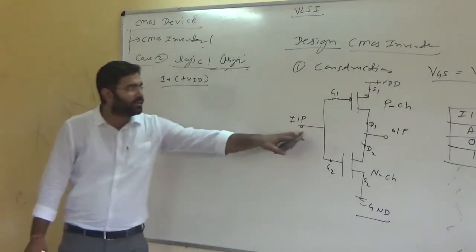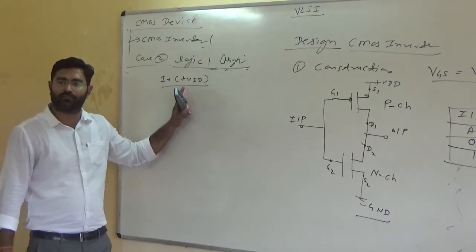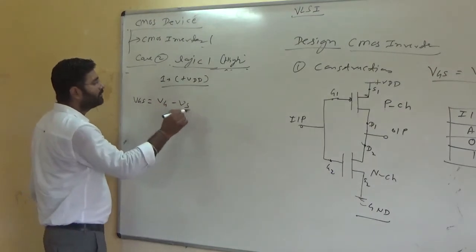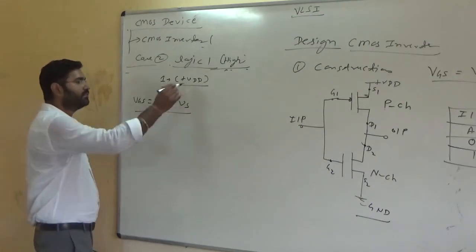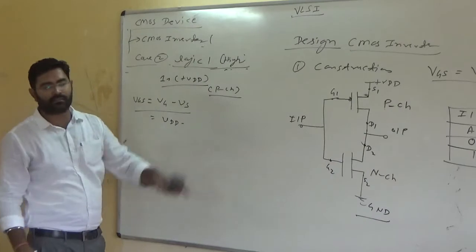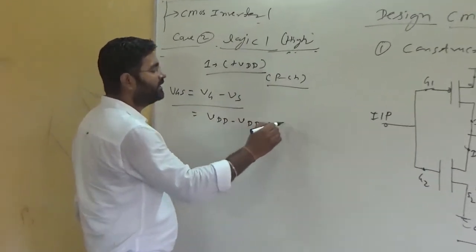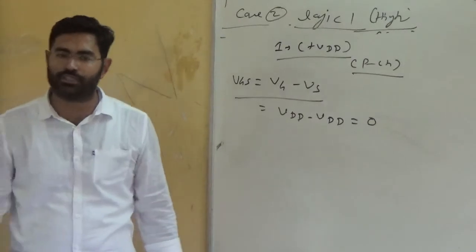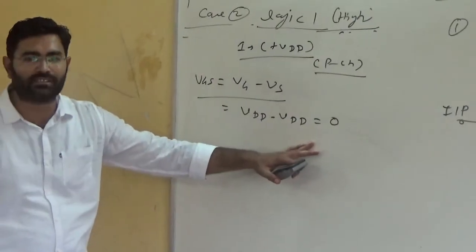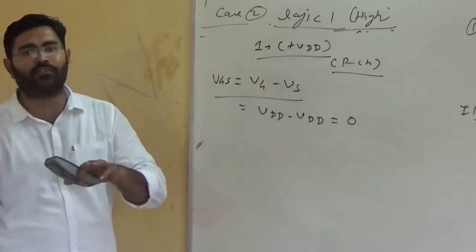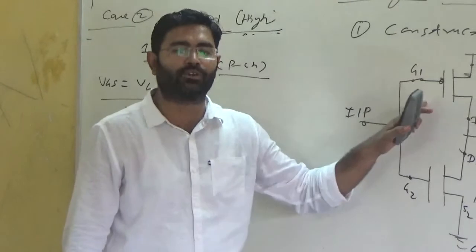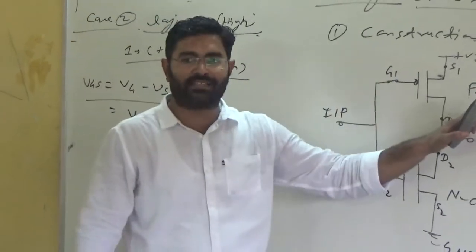Here we are giving input equal to plus VDD or logic 1. This means VGS, the important thing, is VG minus VS. What is the value of VG? Plus VDD. And in the reference of the P channel, what is the value of VS? VDD. What is the resultant? 0, meaning logic 0, logic low. Yes or no? Is everyone understanding? Logic 0, a lower potential. Here in such a condition, when we are giving a logic 1 or logic high input, with the common gate configuration of the CMOS inverter, we can say that the P channel is receiving 0 voltage.